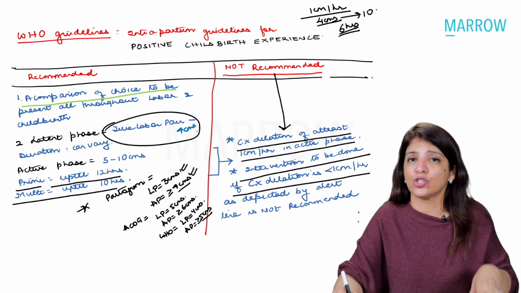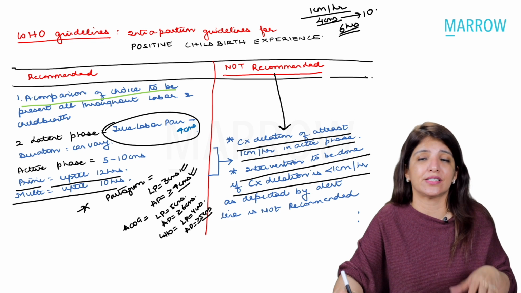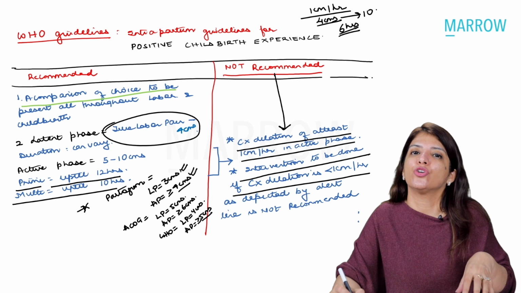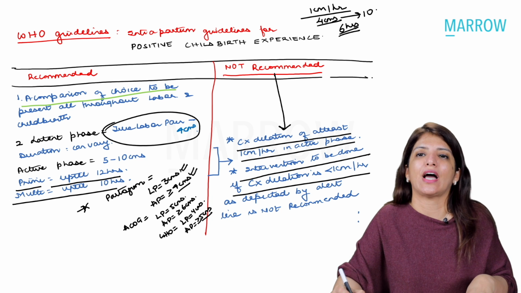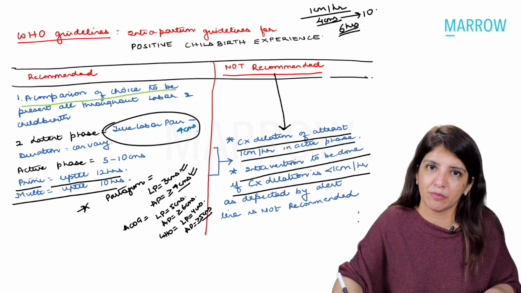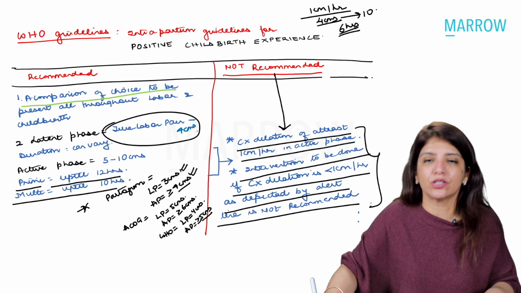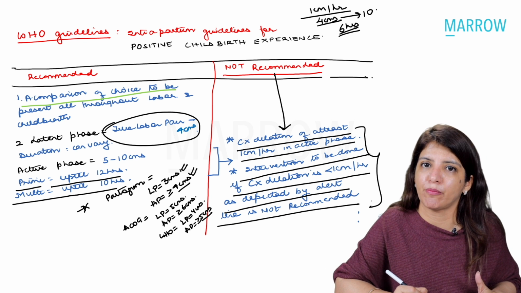So now they are saying it is not necessary that in active phase the dilatation should be 1 centimeter per hour, and that you have to do an intervention if dilatation becomes less than 1 centimeter per hour as depicted by the alert line. So again, this is a controversy which has been created by WHO.